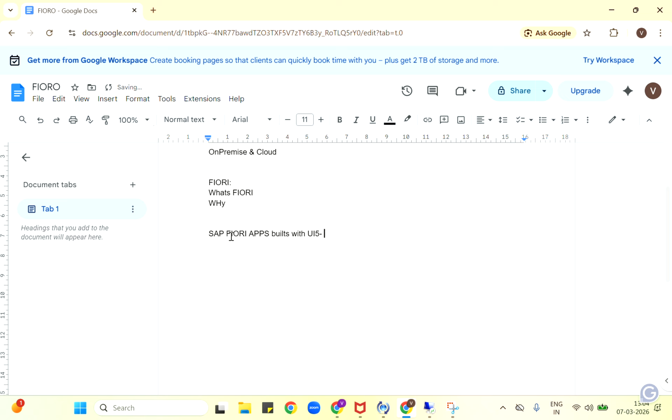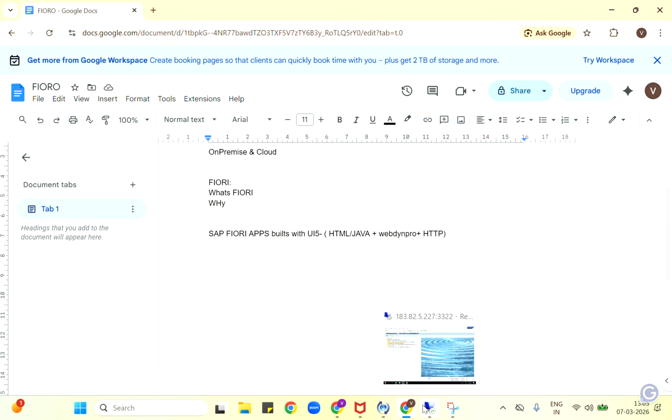What it means is, this will be HTML, I meant to say Java, plus WebDynpro, plus browser HTTP. So this is built of Java, WebDynpro and HTTP.